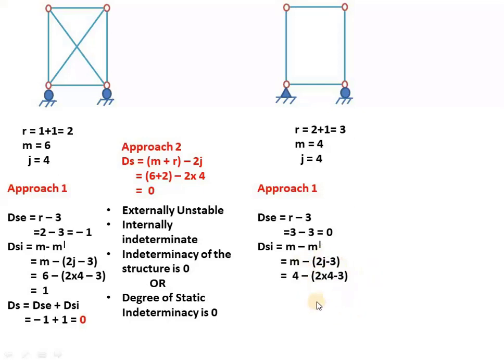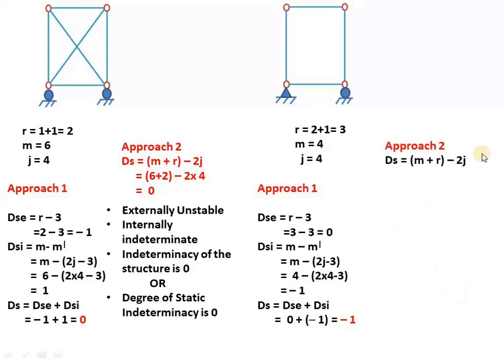Substituting the values of m and j, you will get minus 1. What does minus mean? If DSI is 0, it is internally determinate. If it is minus, it is unstable, so it is internally unstable. Therefore ds equals DSE plus DSI. This is minus 1, which means the structure is totally unstable.